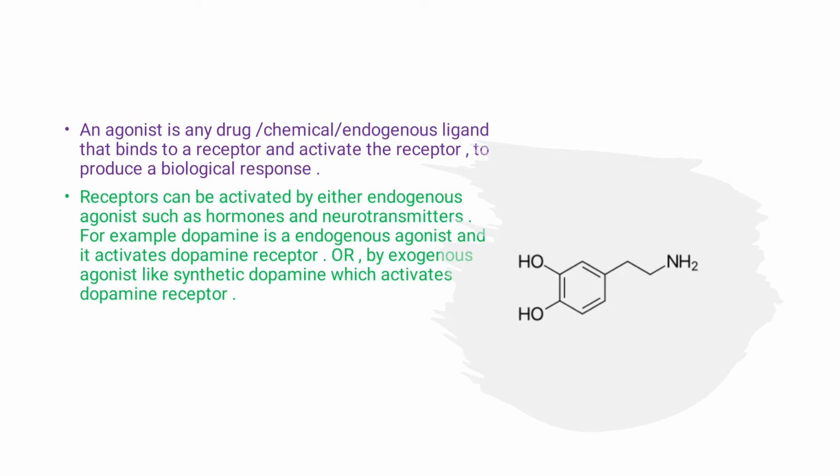endogenous agonists such as hormones and neurotransmitters. For example, dopamine is an endogenous agonist and it activates the dopamine receptor. Or receptors can be activated by exogenous agonists like synthetic dopamine, which activates the dopamine receptor. This dopamine is particularly associated with Parkinson disease.